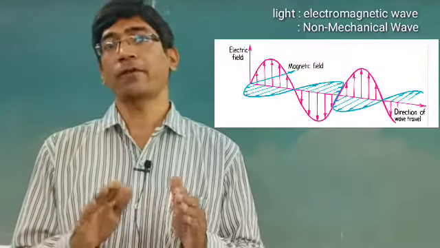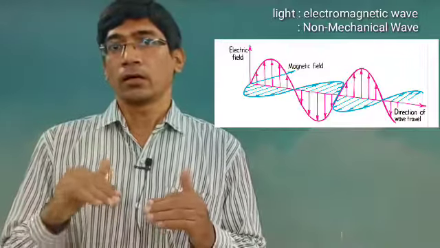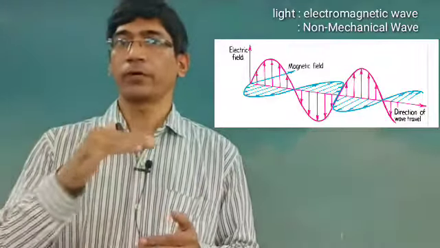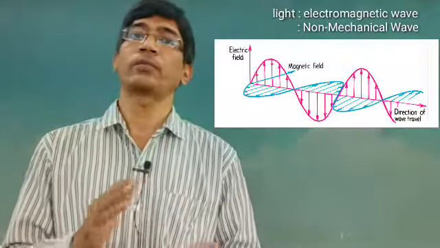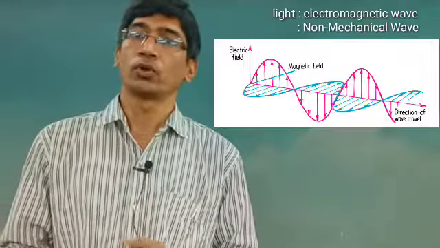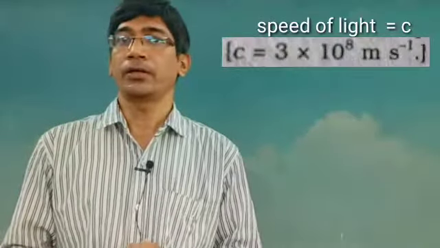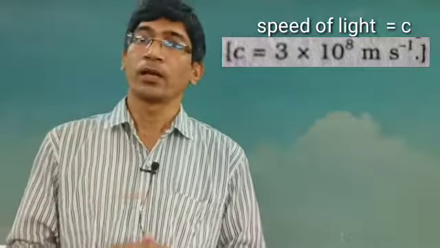So the electric wave and the magnetic wave combinedly propagate in one direction, and this combination is known as the electromagnetic wave. The speed of light is given by 3 into 10 raised to 8 meters per second.